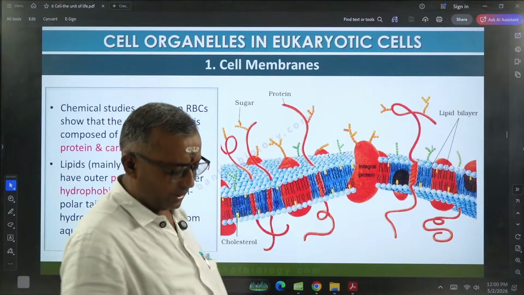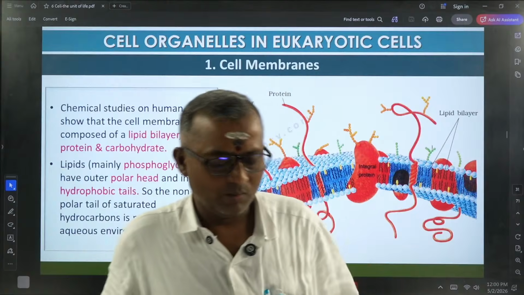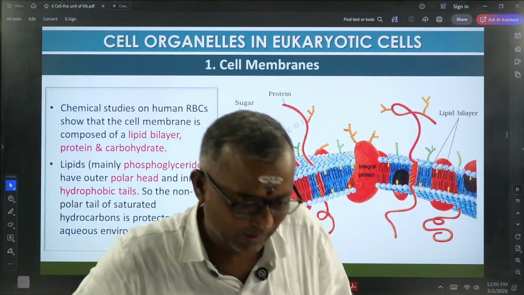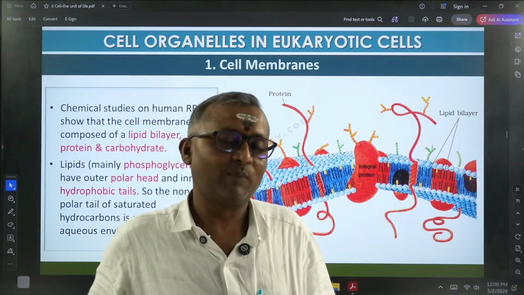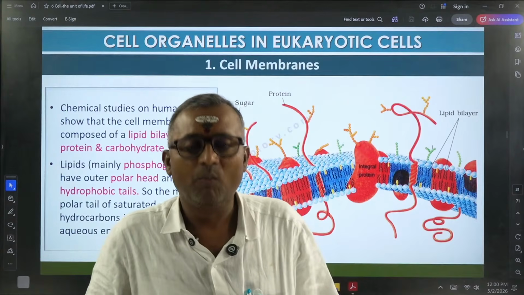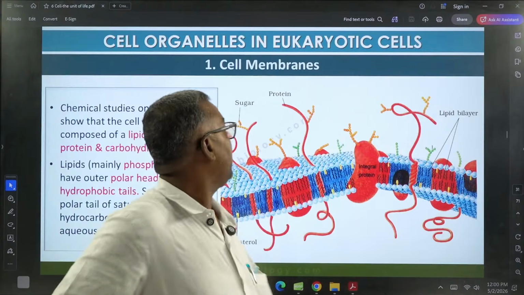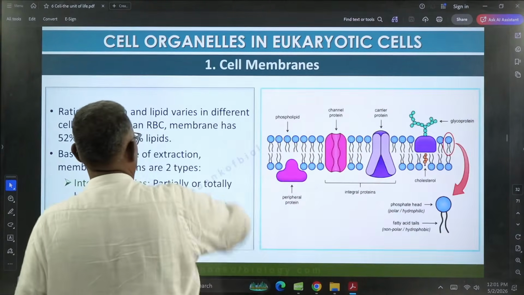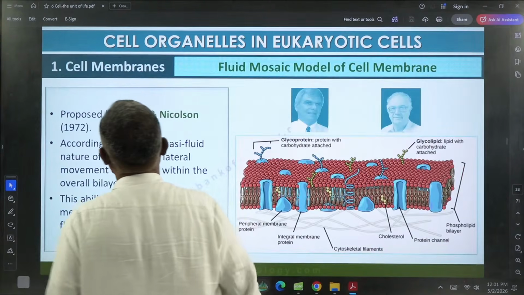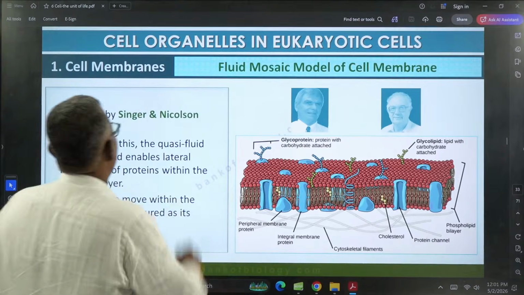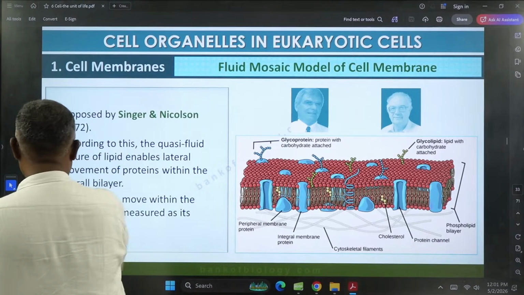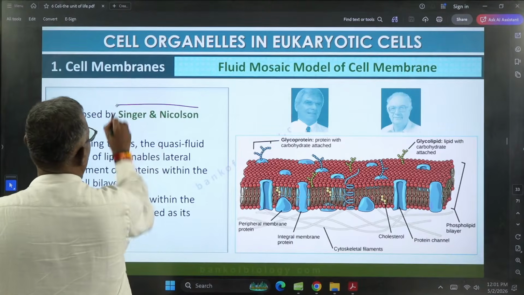Now different models have been proposed to explain the structure of the plasma membrane. The most accepted model is the fluid mosaic model. It was proposed by Singer and Nicholson.